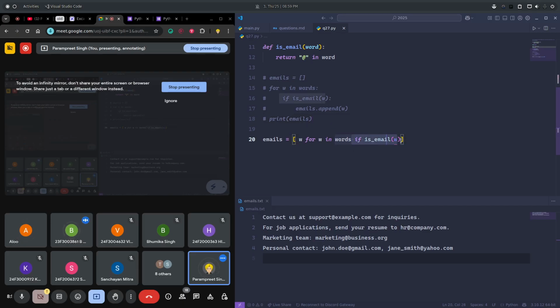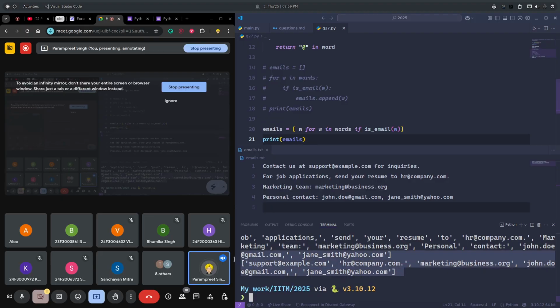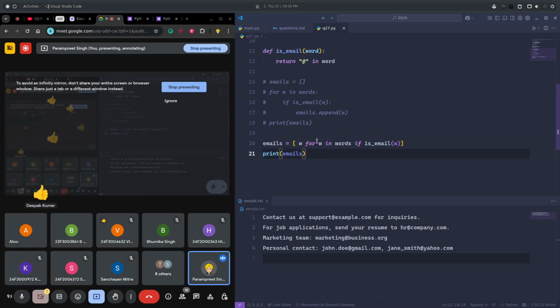So that means it will go to each word, it will check if this condition is true, then only it will add that word. Okay, and we'll get emails. And see, I'm getting the same output as earlier. Is it clear to everyone? So this is kind of, you can say, the next level of list comprehension. Many of you are clear. So this is easy, right? Compared to a normal loop, we can say.